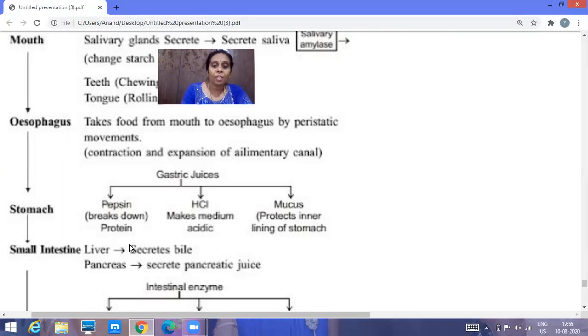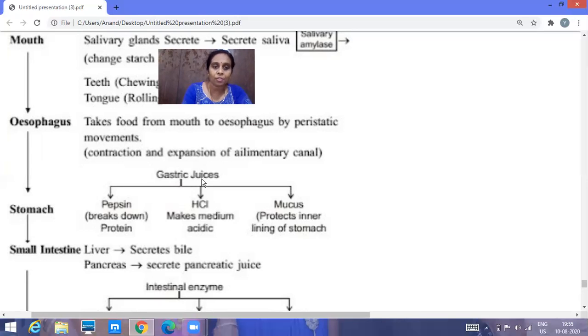Then apart from that, the walls of the stomach also have a protective inner lining that is known as mucus, because acids are released. So the walls of the stomach should not get damaged. To protect the walls of the stomach, there is a mucus. So what does the gastric glands produce?